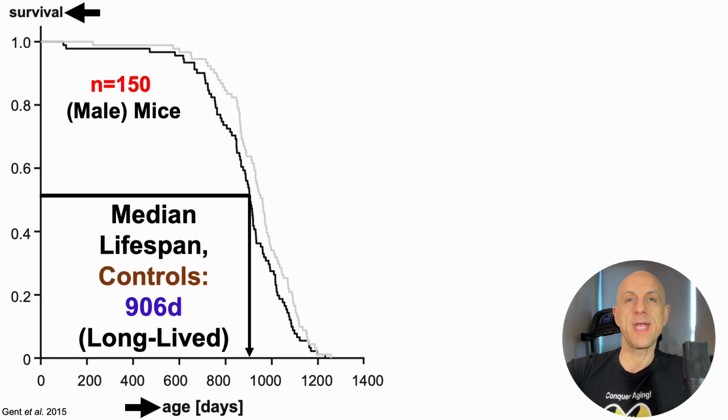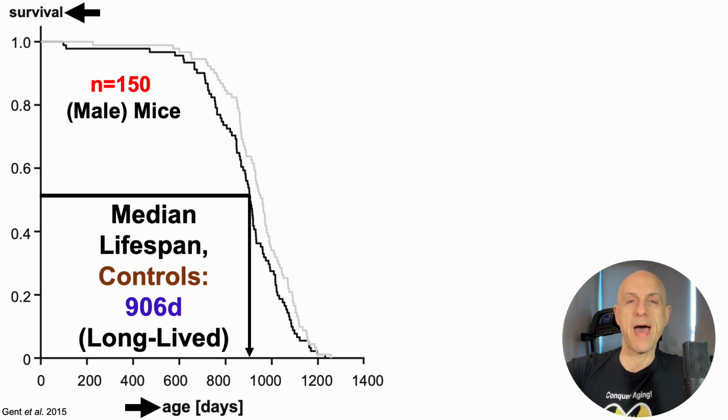So if your study has short-lived mice and the intervention gets them to 900 days, have you really extended lifespan, or have you corrected some environmental defect that was shortening the lifespan of these mice? So that's a side note. Anyway, long-lived mice for the control strain in this study, which is good news.